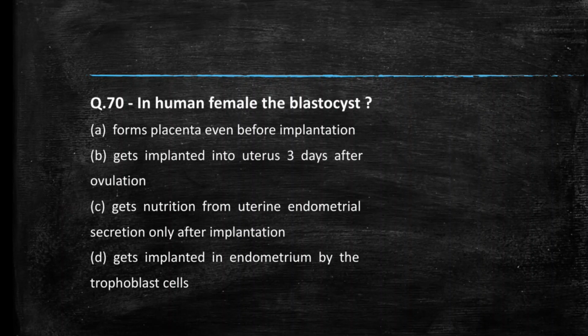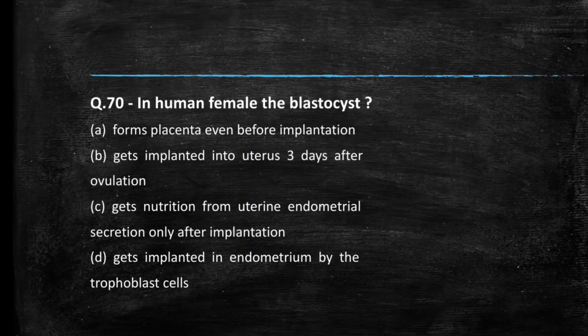Next question we have in human female the blastocyst form placenta even before implantation, wrong. Get implanted into uterus 3 days after ovulation, wrong. Get nutrition from uterine endometrial secretion only after implantation.